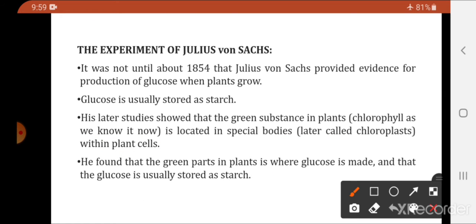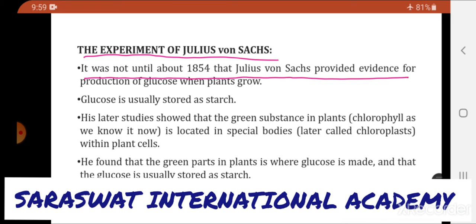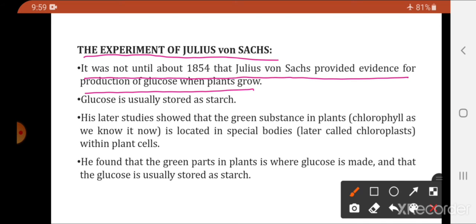Now next is the experiment of Julius von Sachs. It was not until about 1854 that Julius von Sachs provided evidence for the production of glucose when plants grow. So this scientist, Julius von Sachs, provided the evidence, the proof, that when green plants grow, there is production of glucose.